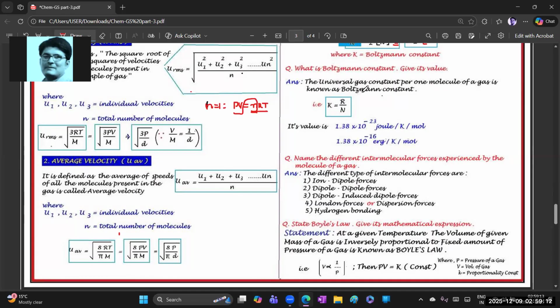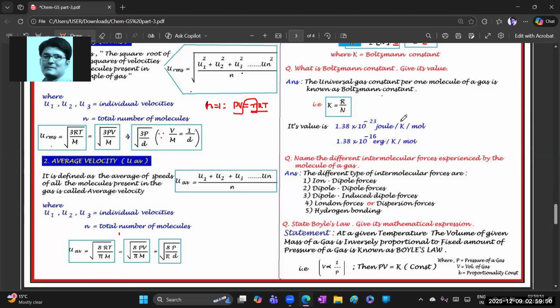Universal gas constant present per unit molecule. There is a capital N here, so per unit molecule. What does it mean? Not 1 mole, but 1 molecule of a gas is known as the Boltzmann constant. Okay. Find that value. What is the Boltzmann constant? 1.38 into 10 to the power of minus 23 joule per Kelvin. Not per mole. If you do not mention the per here, you need to write it as K inverse like that.